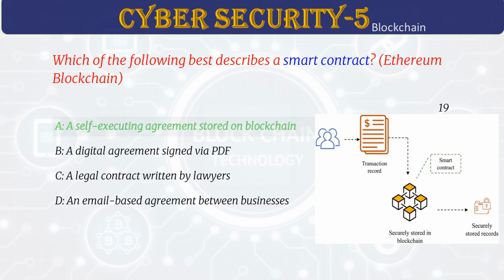Answer A. A self-executing agreement stored on blockchain. A smart contract is a digital agreement that automatically does what it promises when certain rules are met. It works without middlemen and runs safely on the blockchain.